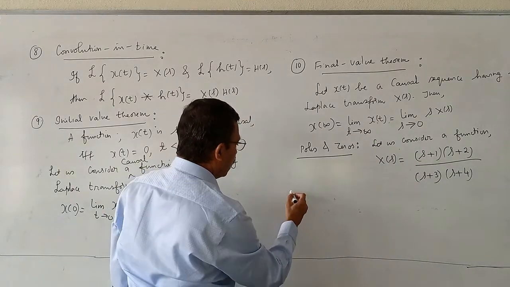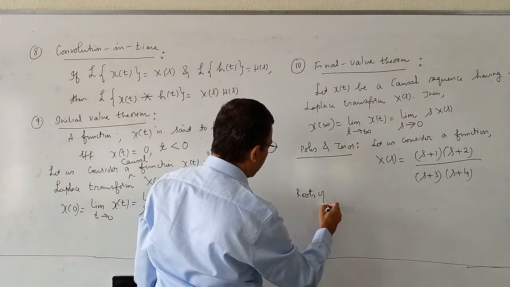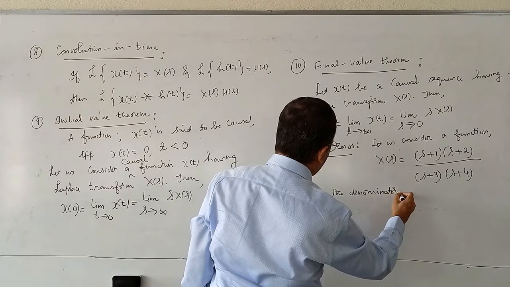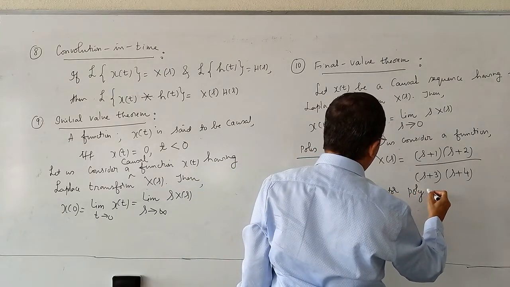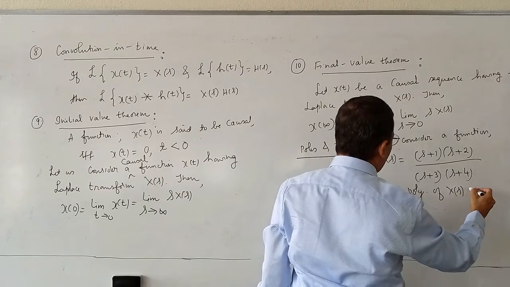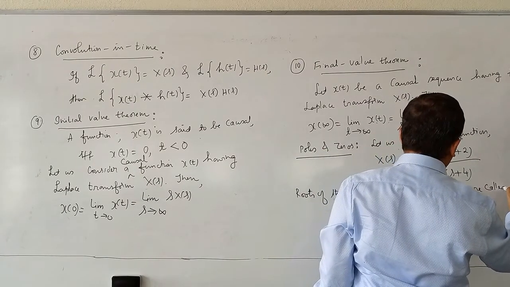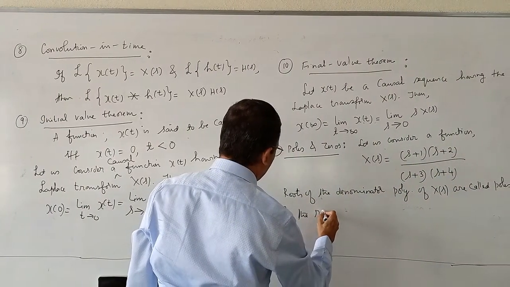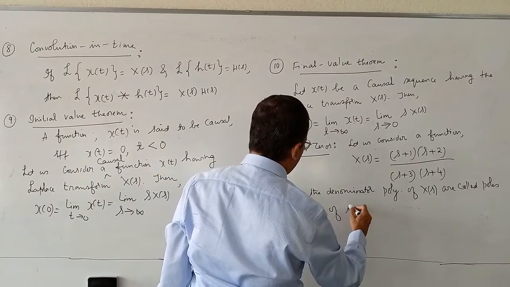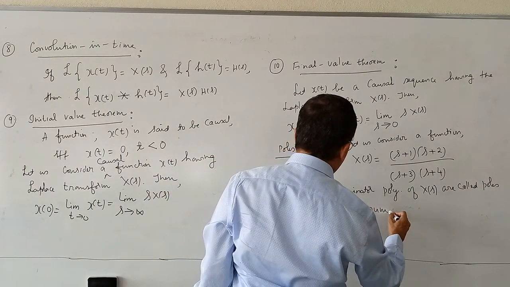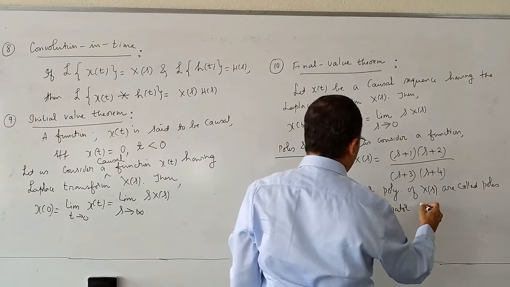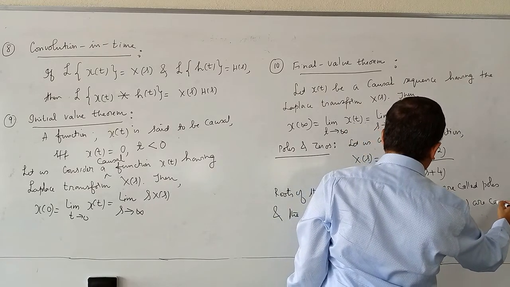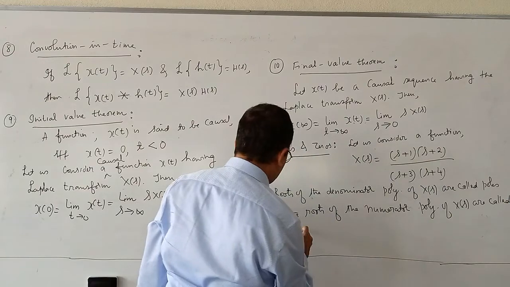So let me write: the roots of the denominator polynomial of X(s) are called poles, and the roots of the numerator polynomial of X(s) are called zeros.